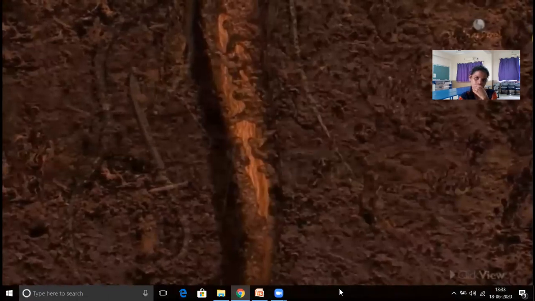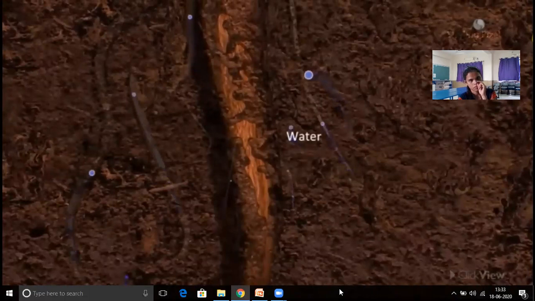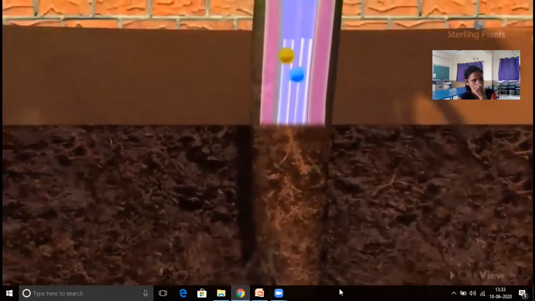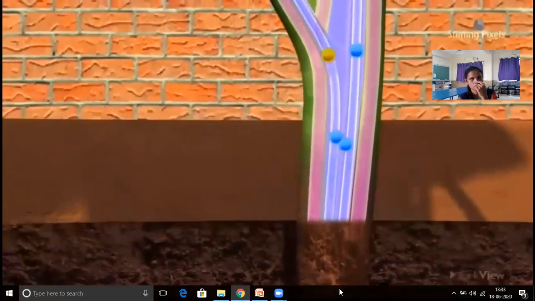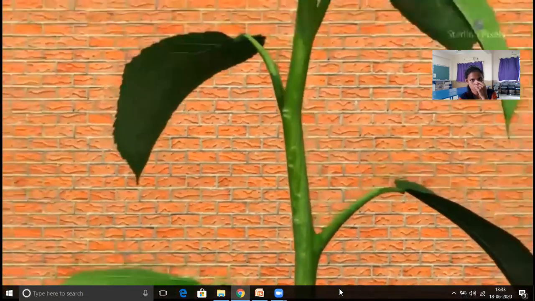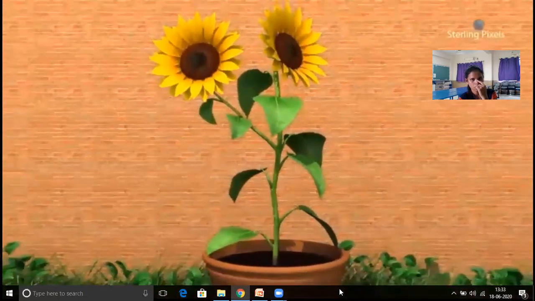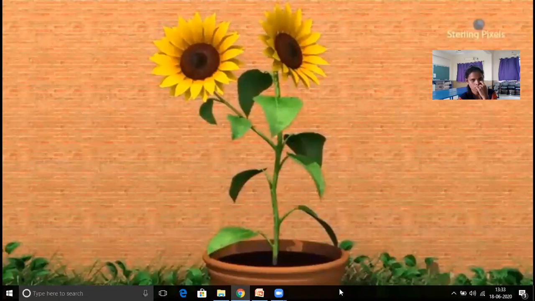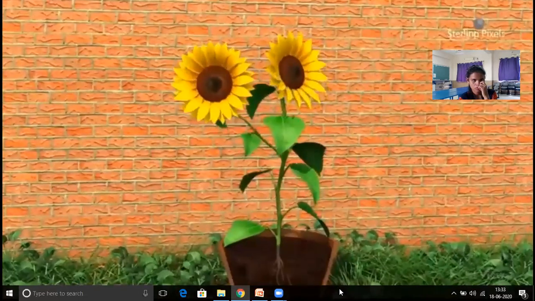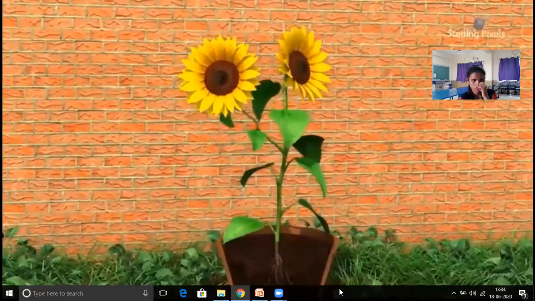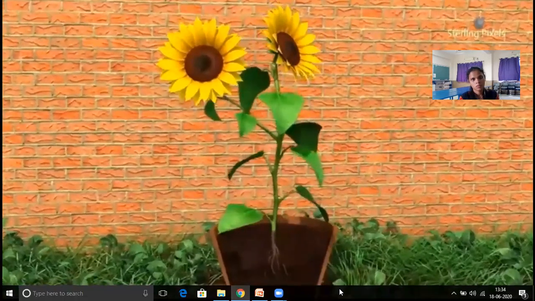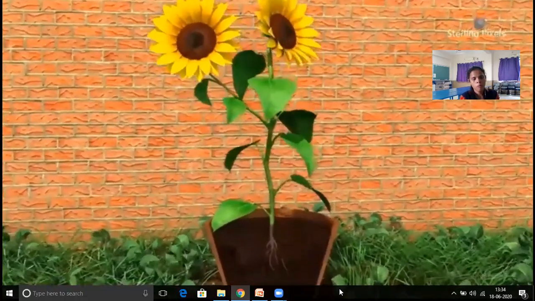A very important function of the roots is the absorption of water and minerals from the soil. The water and minerals absorbed by the roots are transported by thin tubes called xylem to various parts of the plant, and this helps in the growth and survival of the plants. This firm fixing of the plant by the roots provides the plant resistance to strong winds. When the wind blows, the plant does not get pulled out of the soil easily because of the presence of the roots.